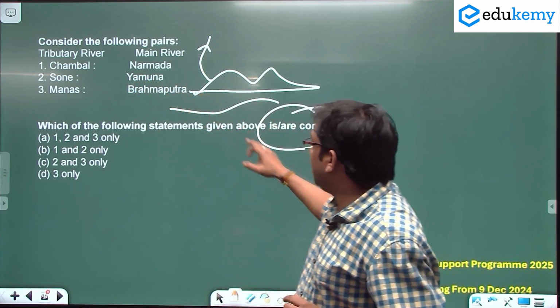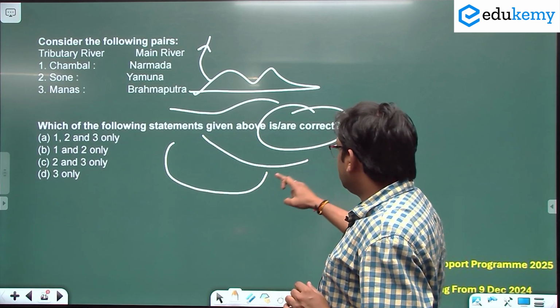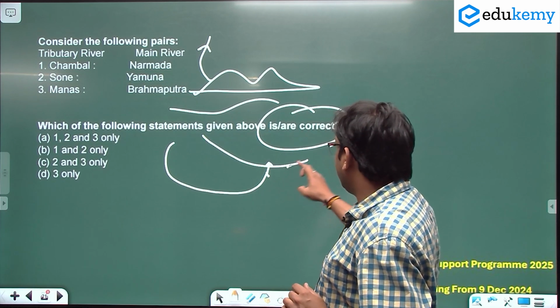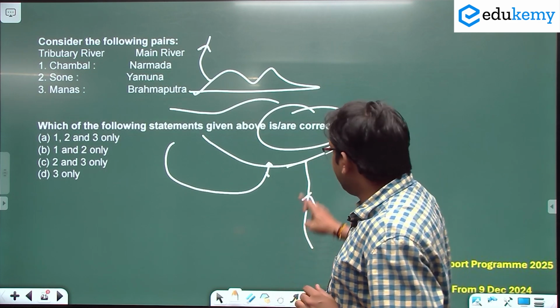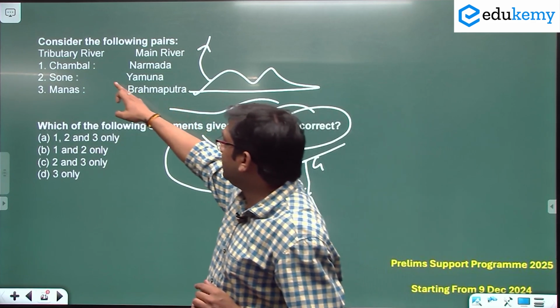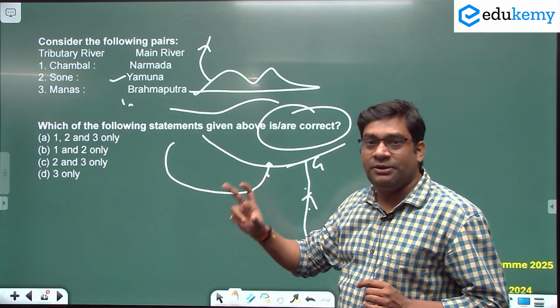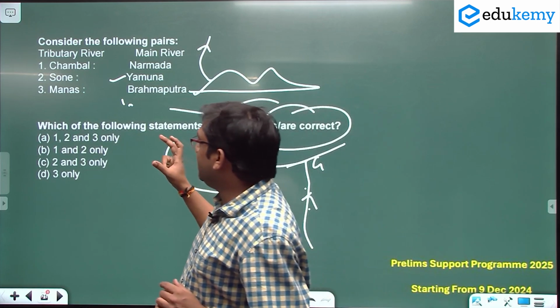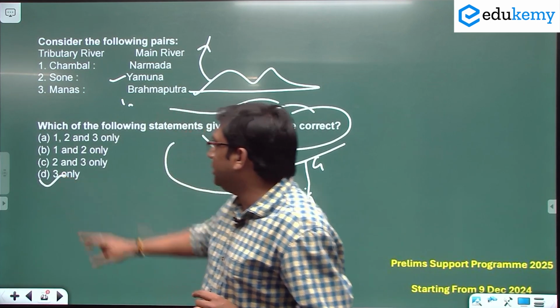Son river and Yamuna. So Yamuna river is flowing like this, and this is the Ganga river. So Yamuna joins Ganga river. Okay. Then Son originates from Amarkantak, okay, Maikal range, and joins Ganga river. So obviously both will not be a good choice. Both are not matched properly. Manas river and Brahmaputra. Yes, Manas river and Brahmaputra. Manas is, we can say, a tributary of Brahmaputra river. So obviously option D is the only correct answer.